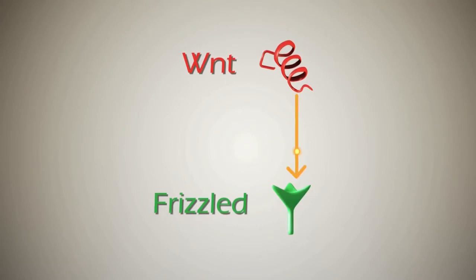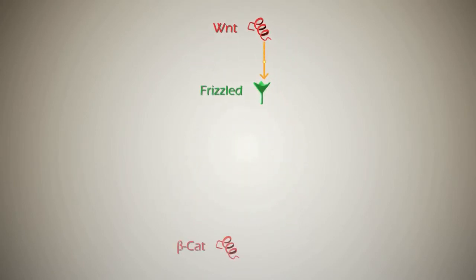The Wnt signalling pathway gets its name from Wnt, a short-range signalling molecule that binds to receptors of the frizzled family. Wnt signalling results in the degradation of a protein called beta-catenin through a series of steps involving other proteins.